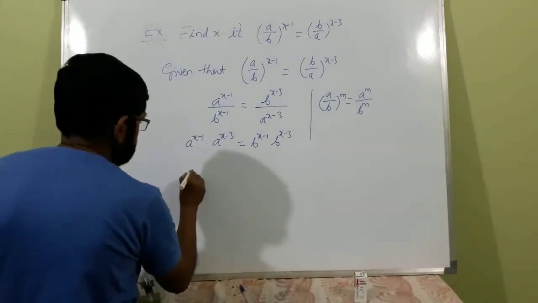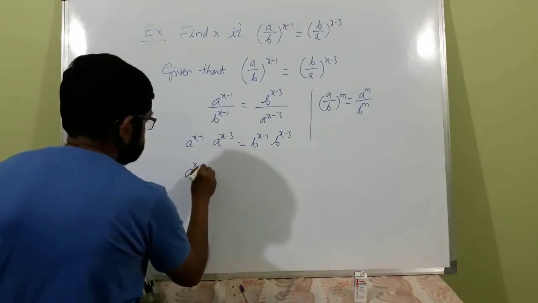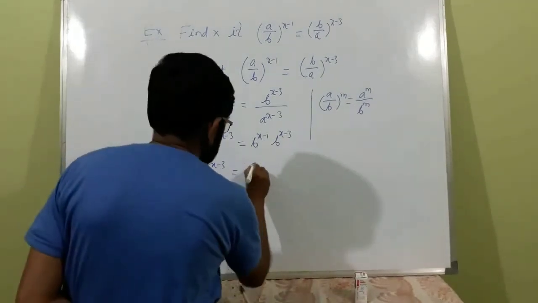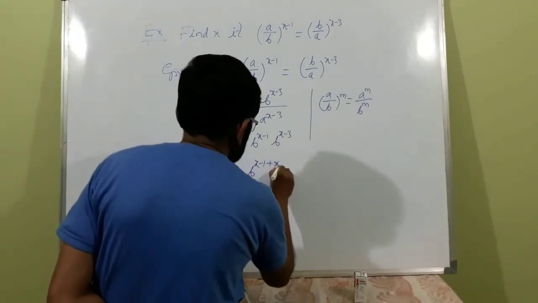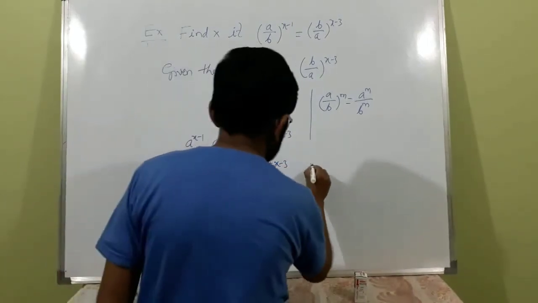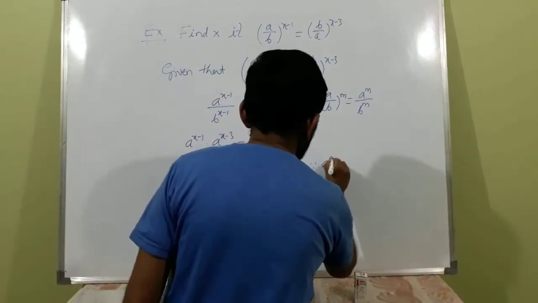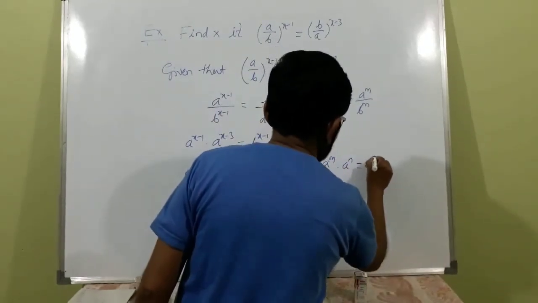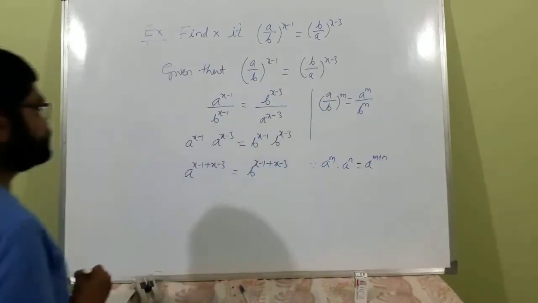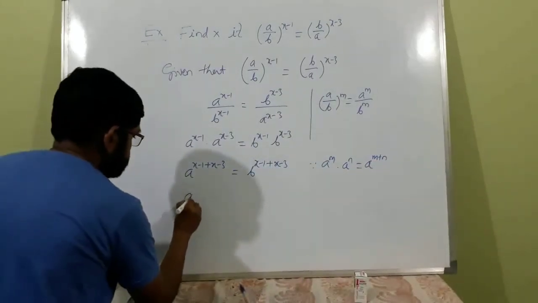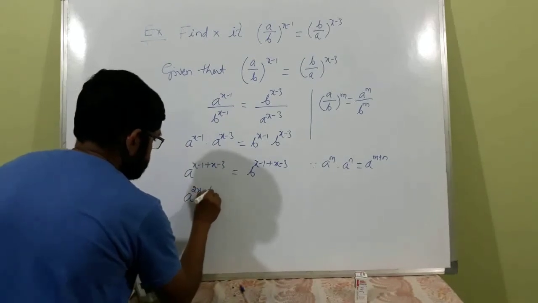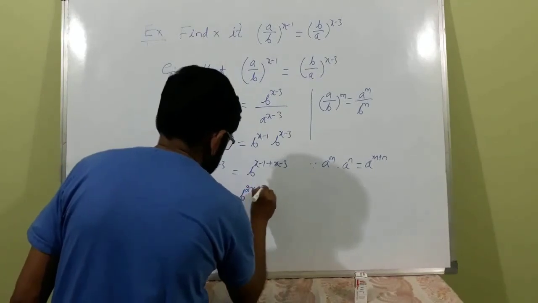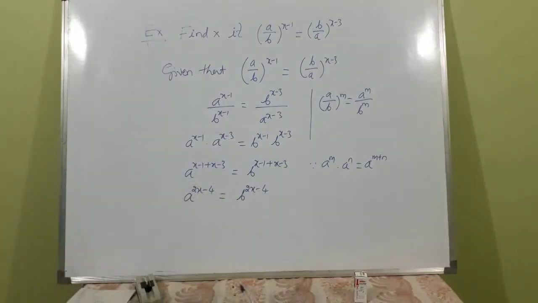So this adds: a raised to x minus 1 plus x minus 3 is equal to b raised to x minus 1 plus x minus 3, because a raised to m into a raised to n is equal to a to the power m plus n. That is, a raised to 2x minus 4 is equal to b to the power 2x minus 4.